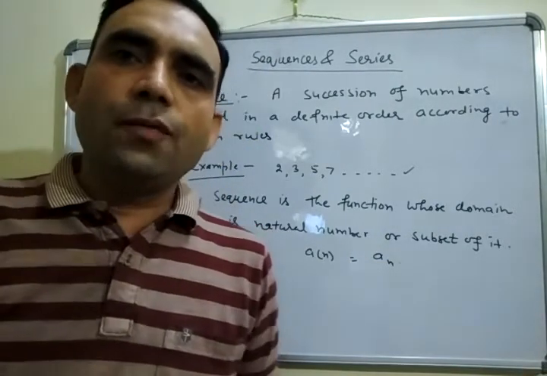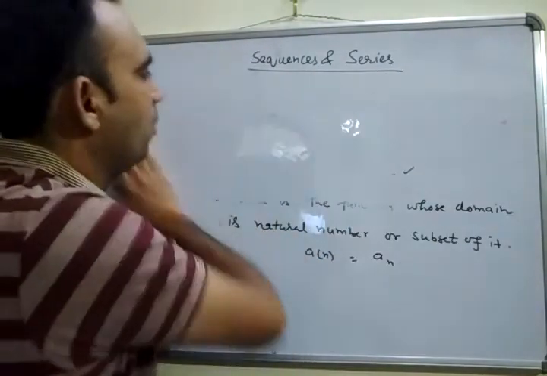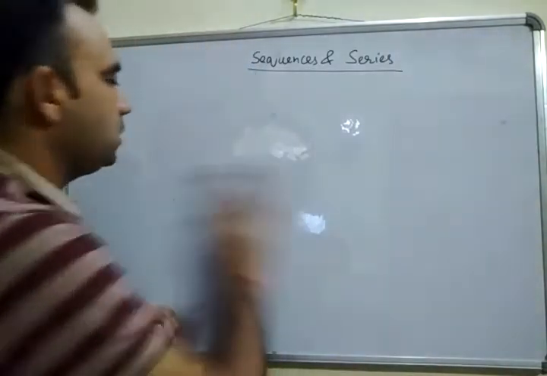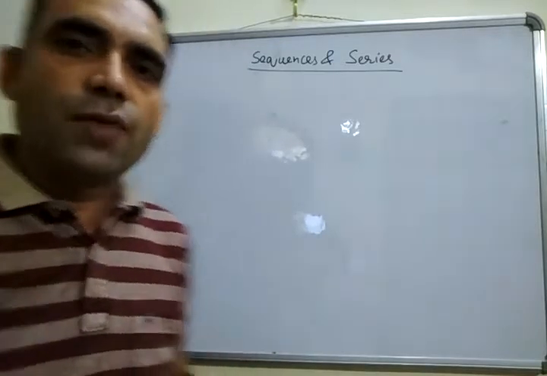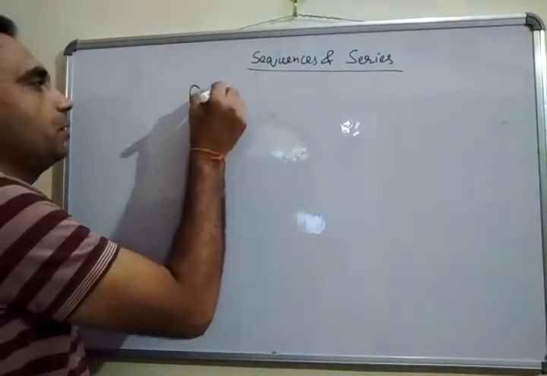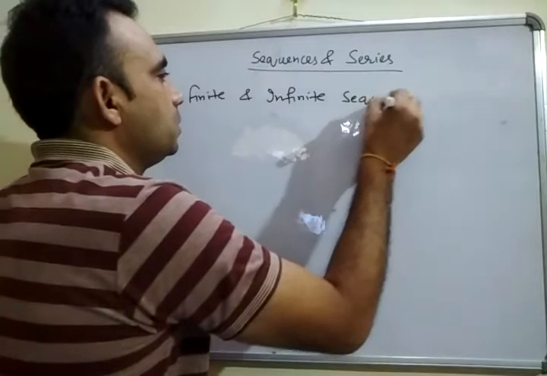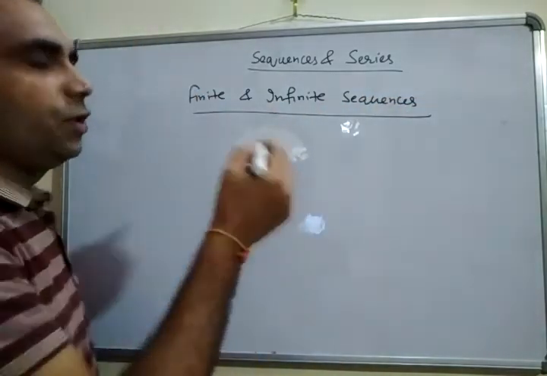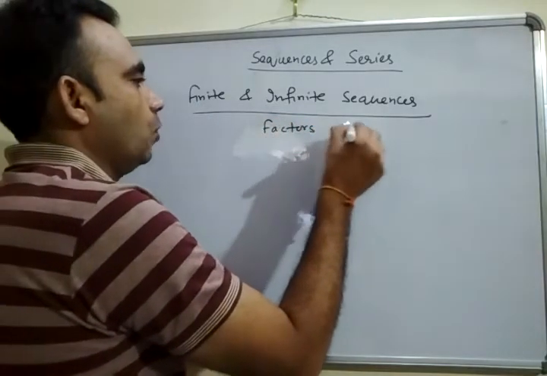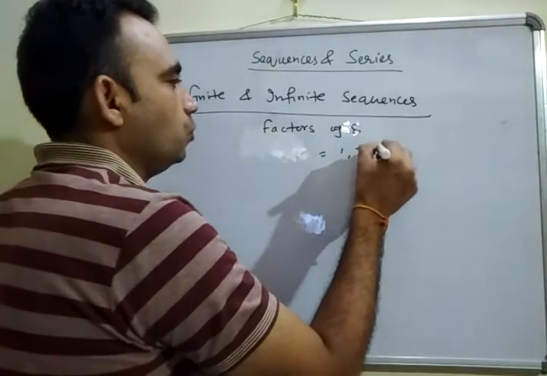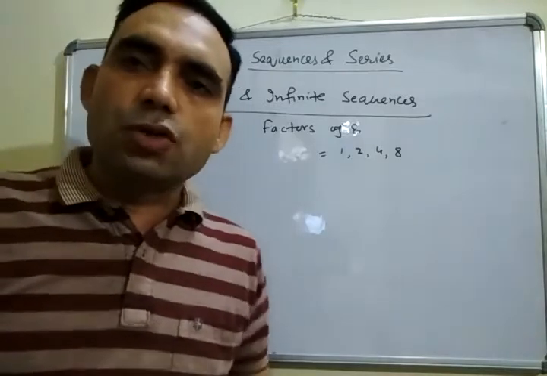Now, finite and infinite sequences. A sequence in which the number of terms is finite is called a finite sequence, and a sequence in which the number of terms is infinite is called an infinite sequence. Finite and infinite sequences depend upon the number of terms. If we take the factors of 8, they are 1, 2, 4 and 8, in which the number of terms is 4, which is obviously finite, so it is a finite sequence.